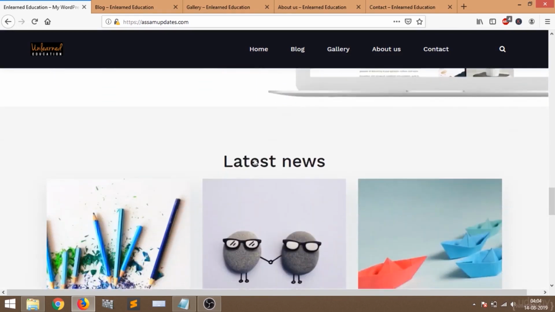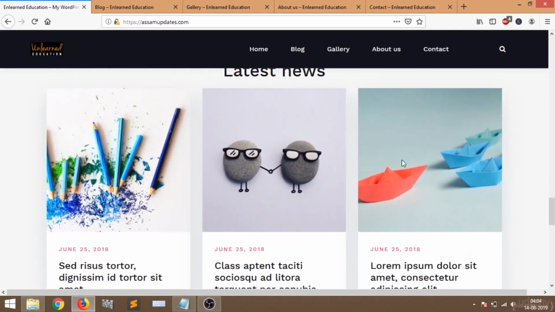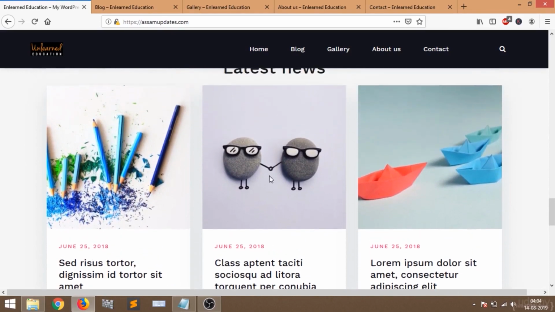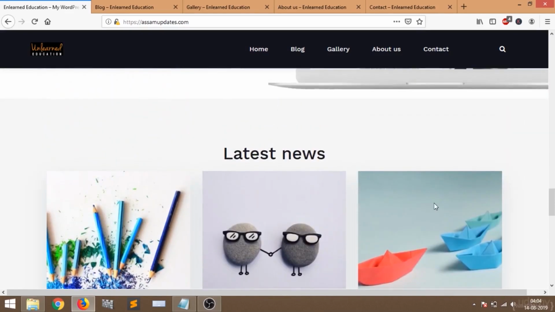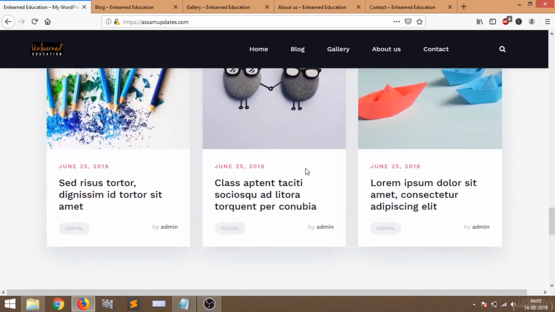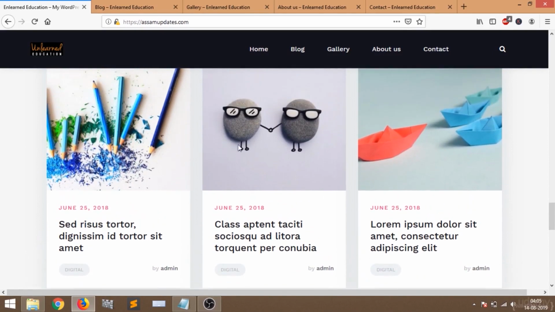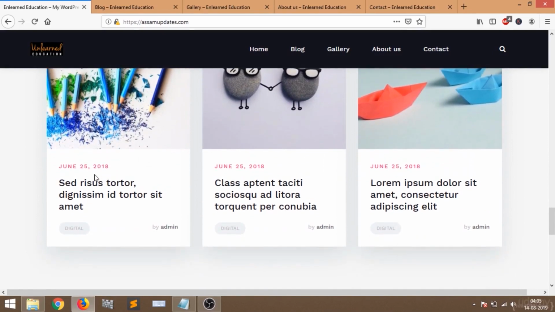And then the latest news. These are the blog posts which are appearing. These are the latest articles, so if I write some articles, then they will show in this section. Three of the latest articles that I write will appear here. These are just demo articles.